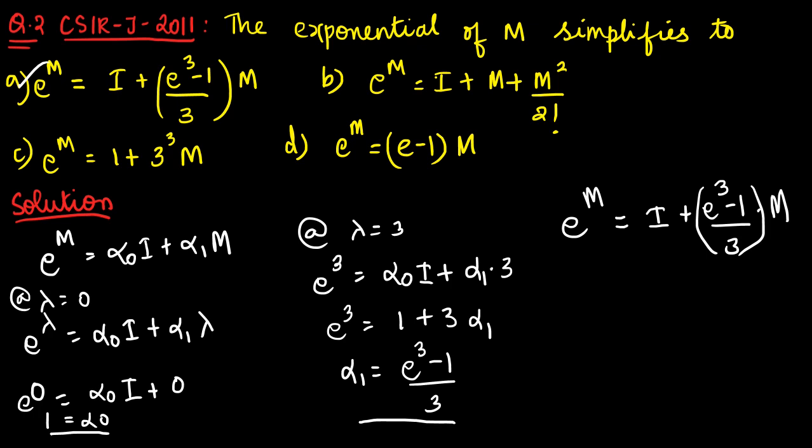A very short method to find the exponential. Otherwise you would have to use the diagonalization procedure, which is very big. You'll have to find the inverse, and the inverse itself is a big process. Then we'd have to multiply 3 matrices. So this is very easy.